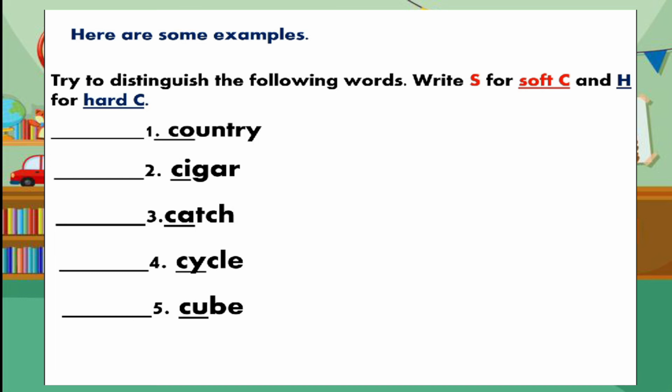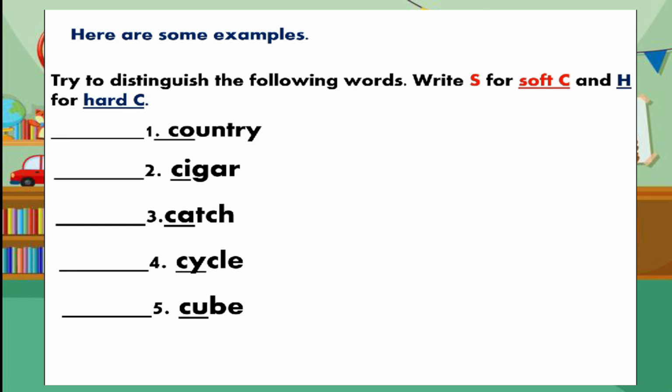I have here my last example. Ano ang iyong sagot? Paano natin babasahin ang mga salita? Okay, so the word is cube. So ang C ay tunog K. So this is hard C. So put H on the blank.